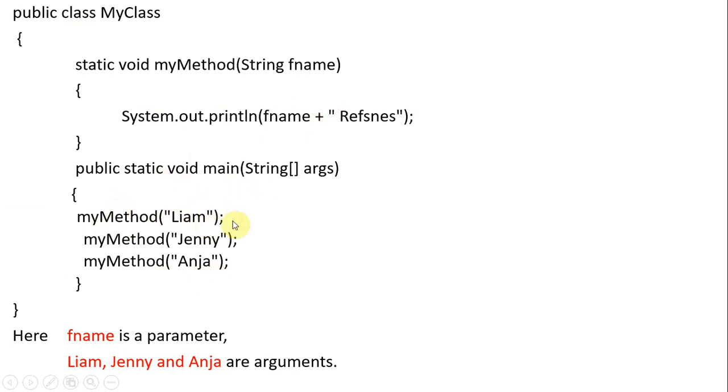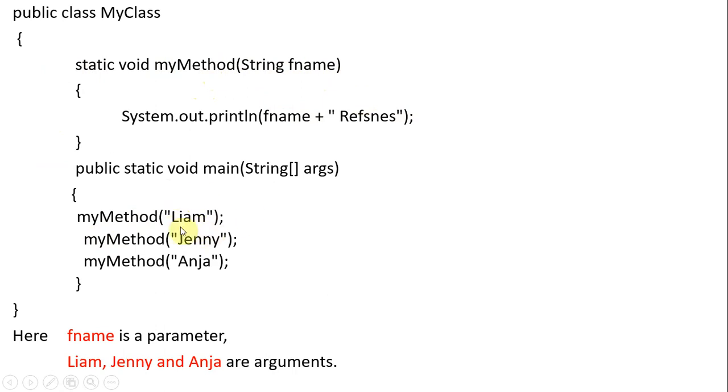So this is a simple program to explain parameters. Here we are passing values. Whenever we call my method in the main method, this is the word we are passing to my method. Once it goes and is stored here, it will print like this. What is there in the method declaration is called a parameter.